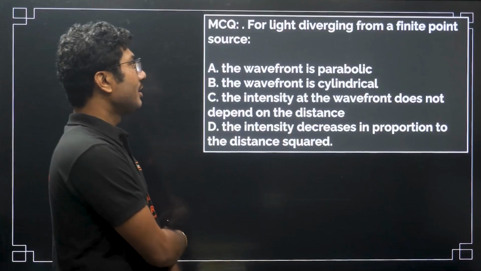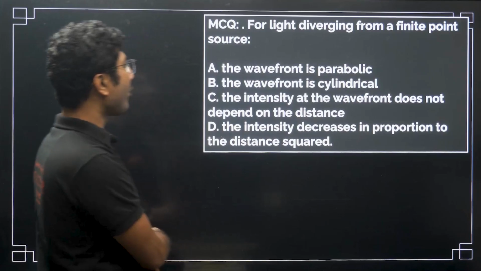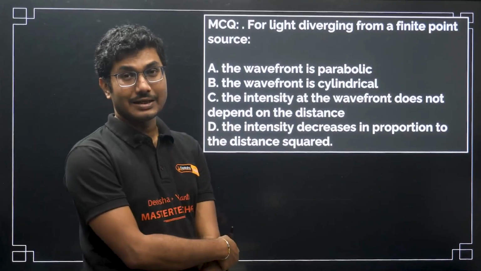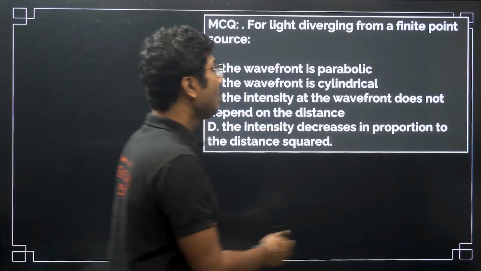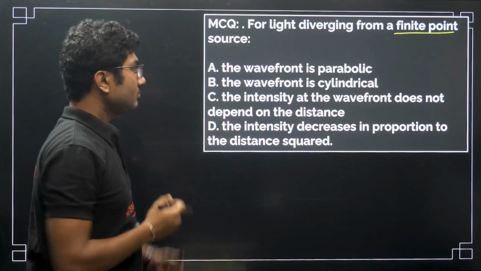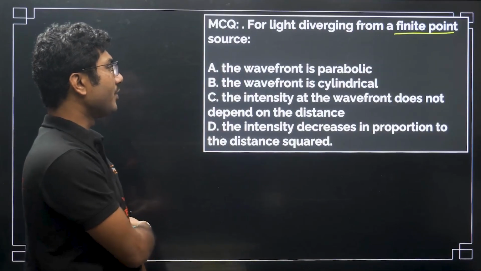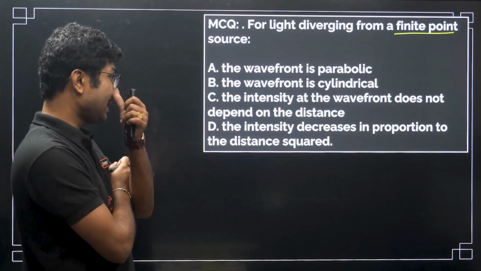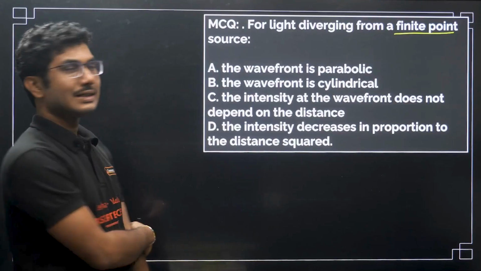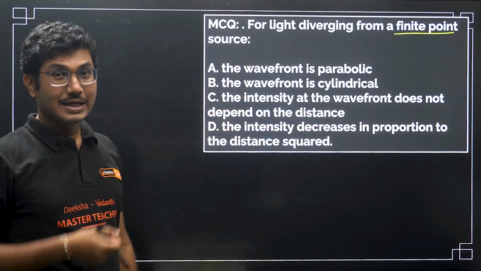Light diverging from a finite point source, the wavefront is parabolic. Now, let us understand the fact: it is a finite point source. The wavefronts are cylindrical. The intensity of wavefront does not depend on the distance. The intensity decreases in proportion to the distance squared. Now, it is another concept that you have to understand. This is also from the KCET exam.